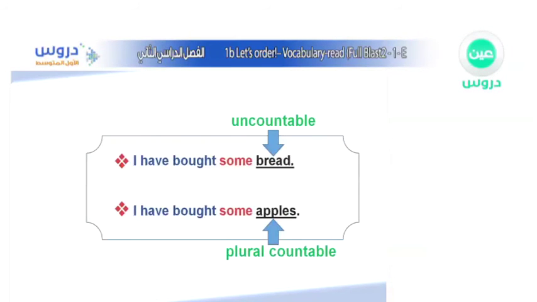So, when we have something uncountable, in that case we use the word some before it. We use some with the uncountable words. Also, we use the word some with plural countable. I have 1 apple, 2 apples, 3 apples. In that case, I can say I have some apples. You see? Because it's plural. It's not one. It's more than one. It's a group. So I can use the word some with a group of things that are countable. That's what we do in that case.